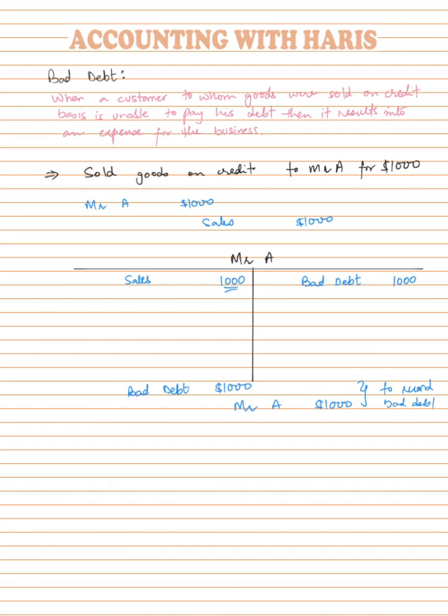Bad debt being an expense gets debited because any expense that increases gets debited. And Mr. A gets credited because our receivable reduces when we acknowledge him as irrecoverable debt, and if an asset reduces, it gets credited. Now the second entry that we need to know is, after we have recorded the bad debt, at the year end we have to transfer this bad debt amount into the income statement.